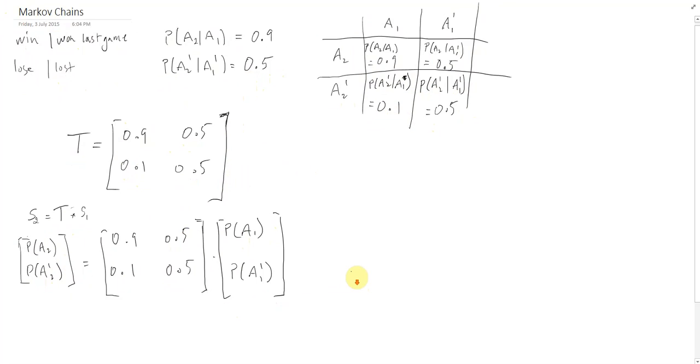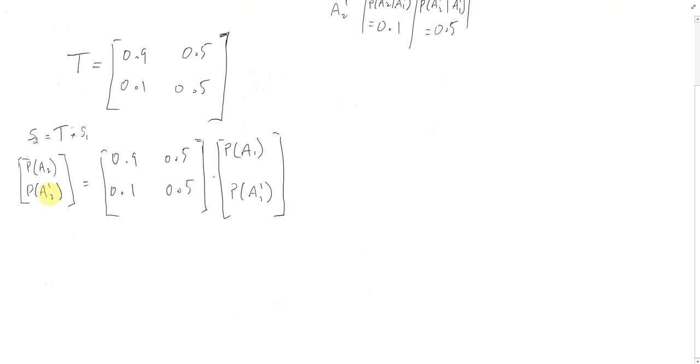There we go. So if we do this, it will tell us, we just need to put in our values for the probability they win their first one or the probability they lose their first one, and that will tell us what the likelihood is about the next game.